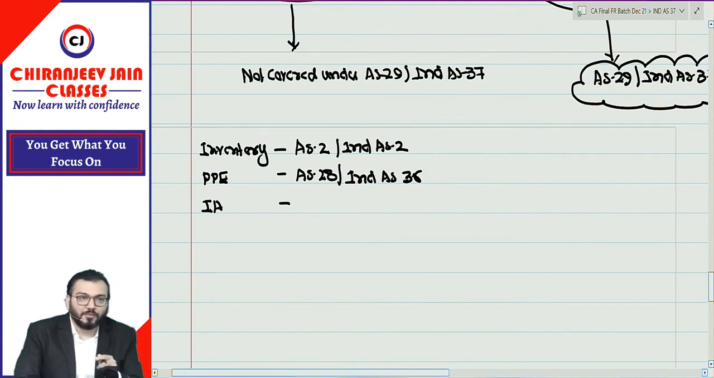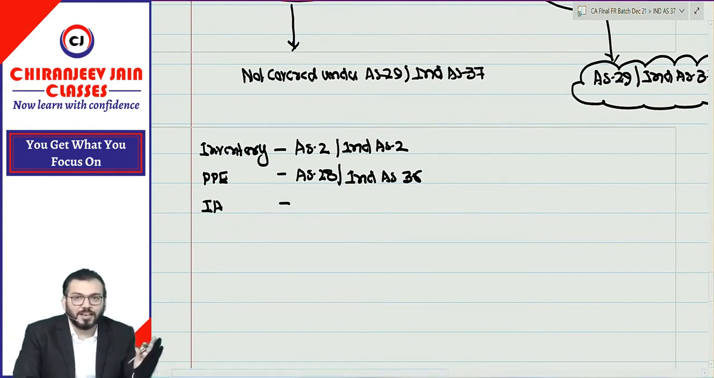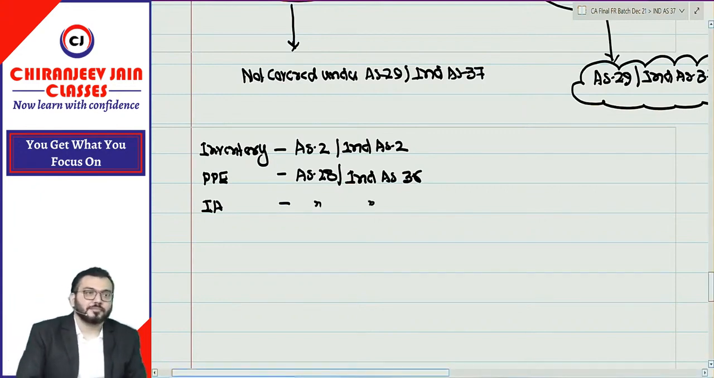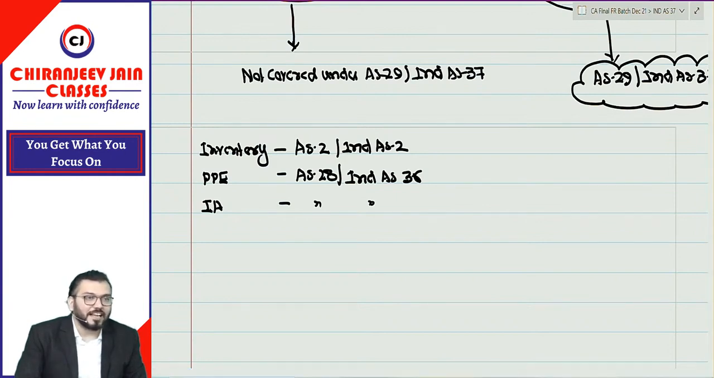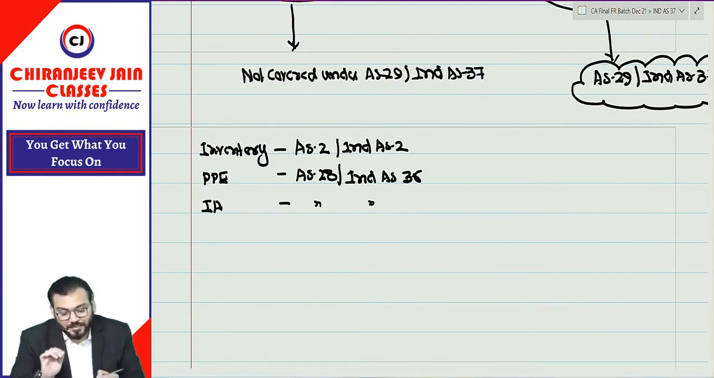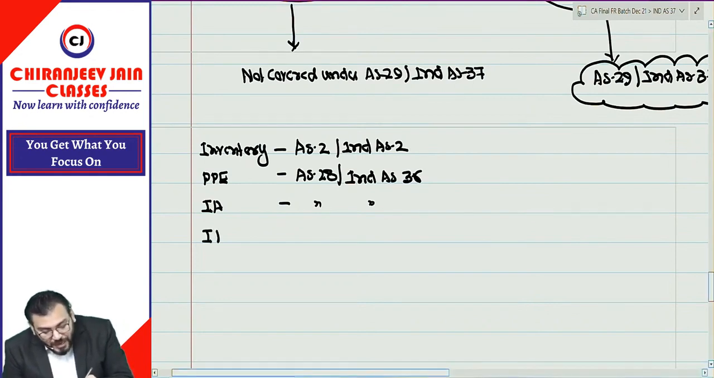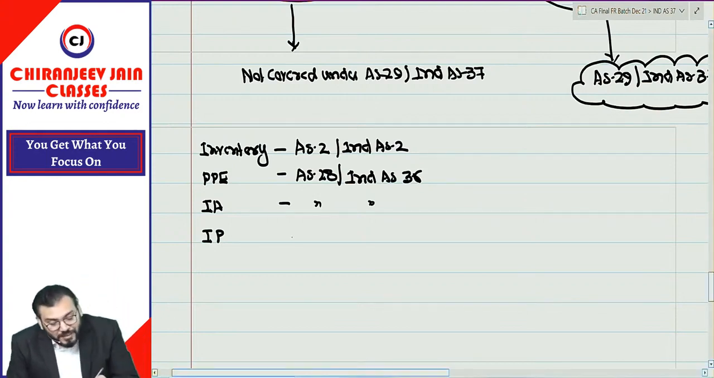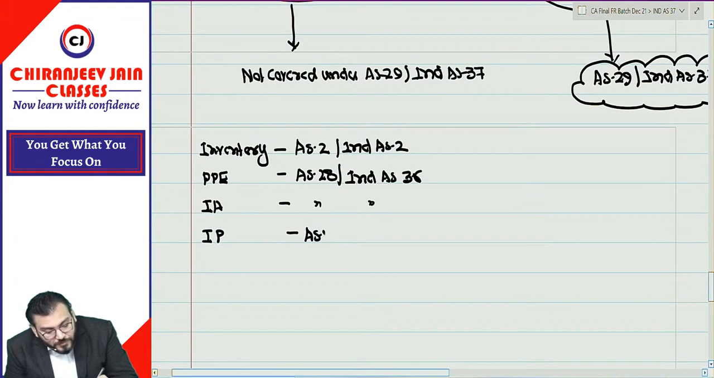IA means intangible asset. Okay? If you want to write down in full, IA means intangible asset. Correct? Then it is the same thing. Decline in the value of intangible asset is covered under AS28 and in Ind AS36. Correct? Similarly, investment property. IP means what? Investment property. IP means investment property. This was covered under AS13 and Ind AS36. In Ind AS, it will be Ind AS36.